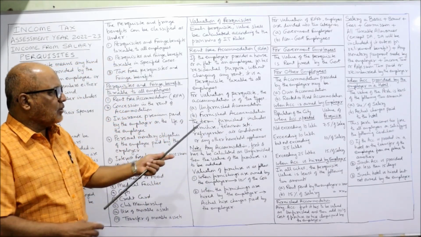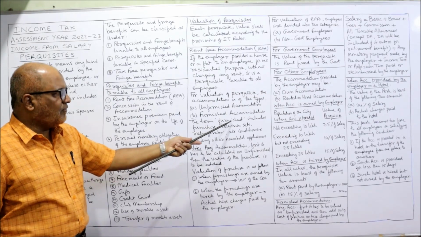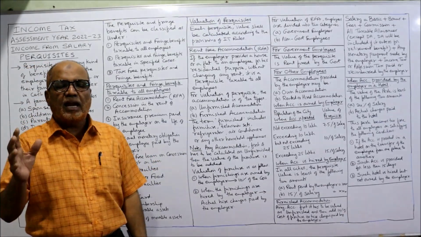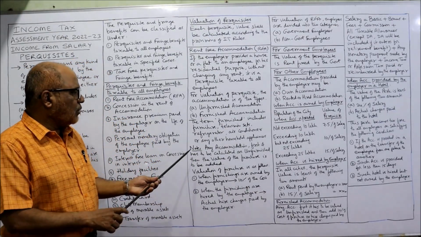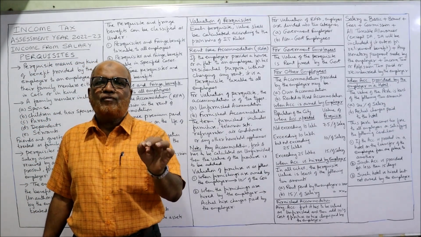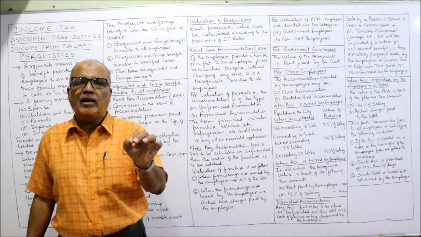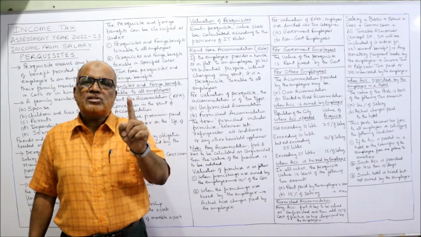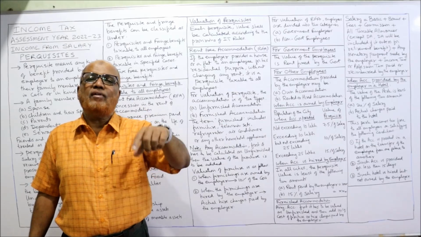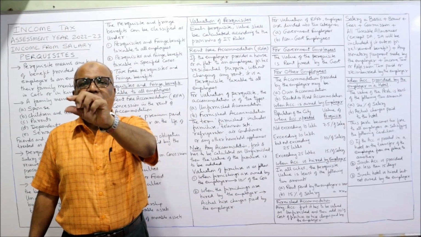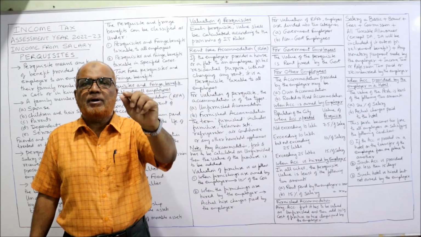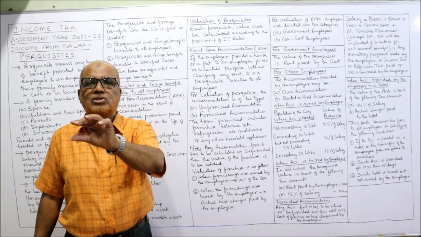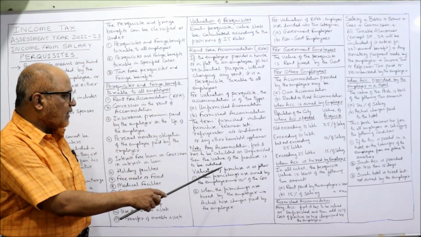The term furnished includes furniture, television set, refrigerator, air conditioner, and any other household appliances. Now note, for any accommodation, first of all, we have to calculate the value of unfurnished accommodation. Even if it is a furnished one, first we calculate the value of unfurnished accommodation. After that, we have to add the cost of the furniture. Then we'll get the value of furnished accommodation. Now, valuation of furniture is as follows.